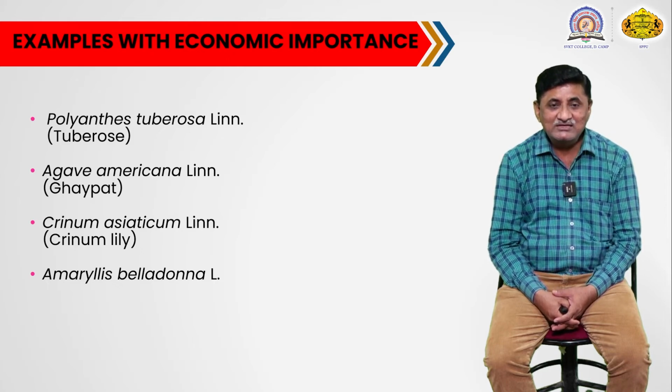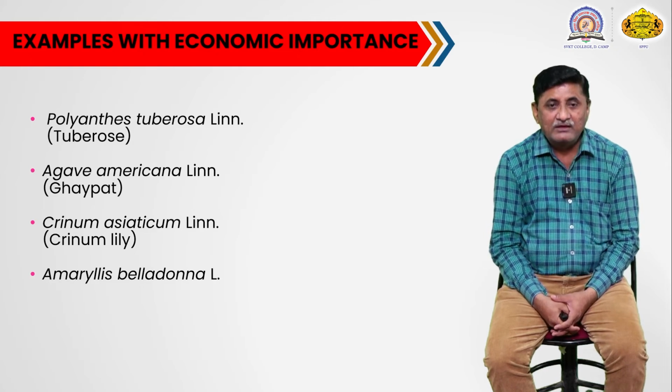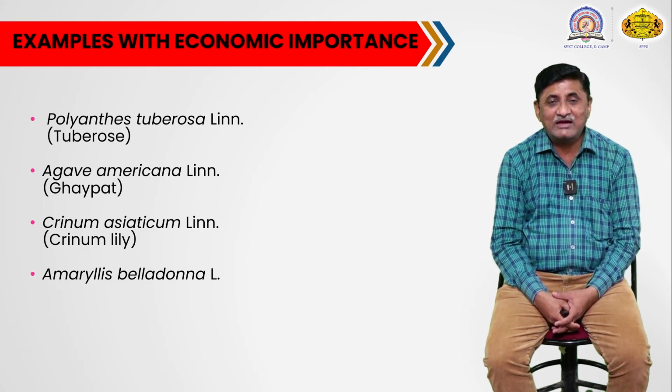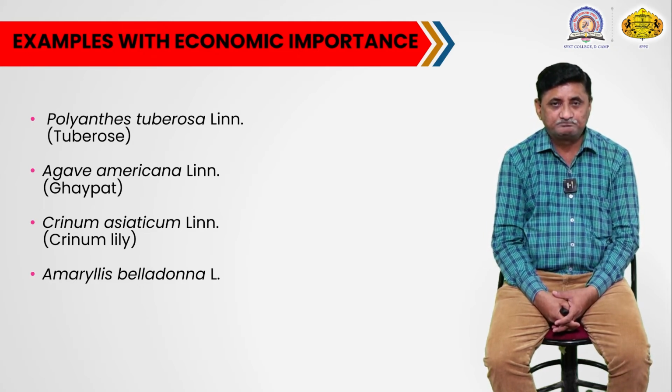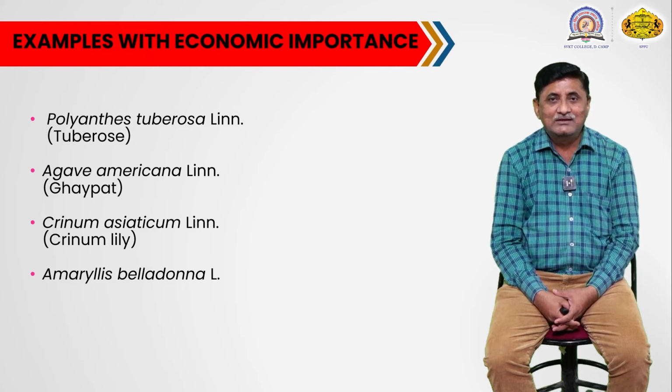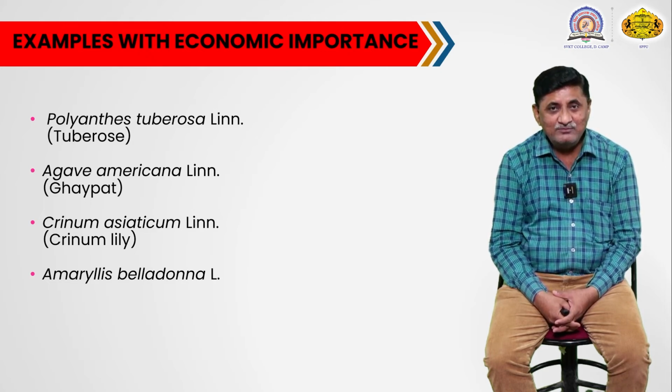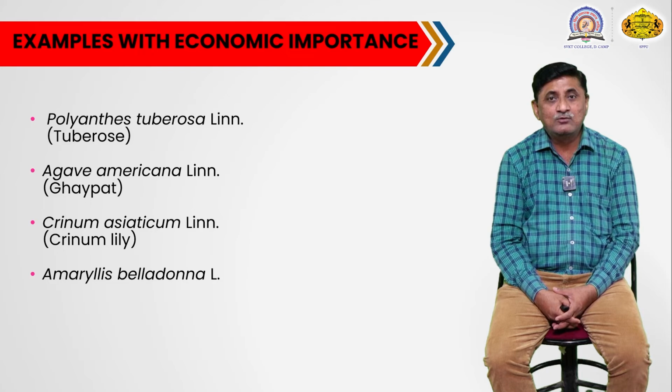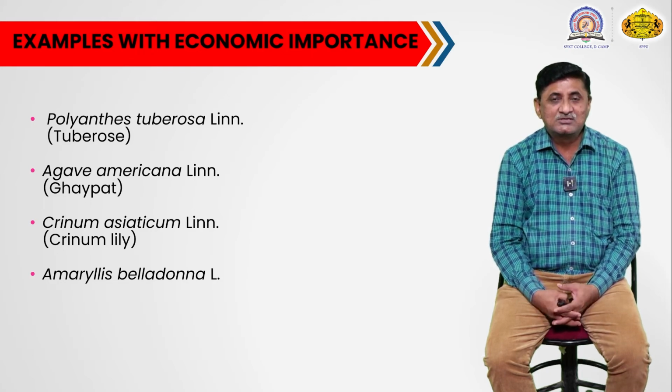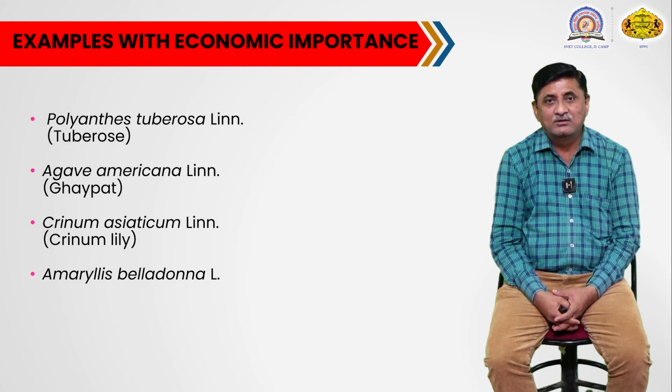Then the second plant is Agave americana. Commonly this plant is identified as ghaipad. Generally this is a fiber yielding plant. It has an underground tuberous or stout, suppressed stem.